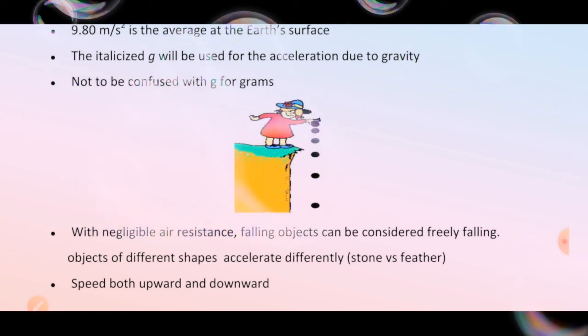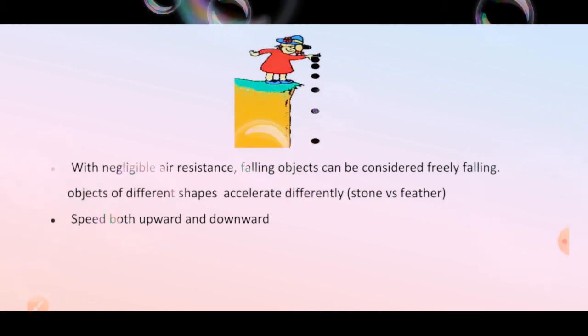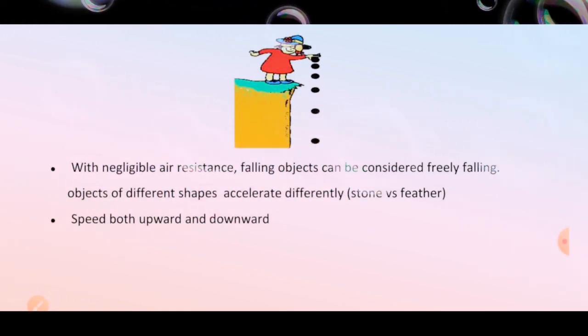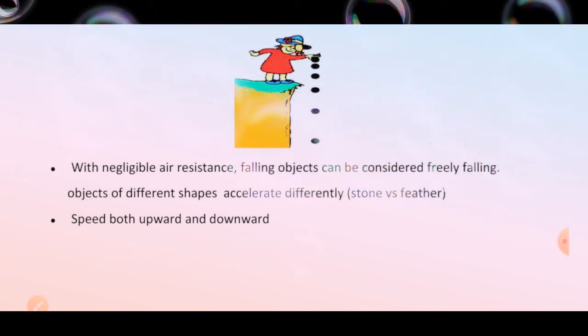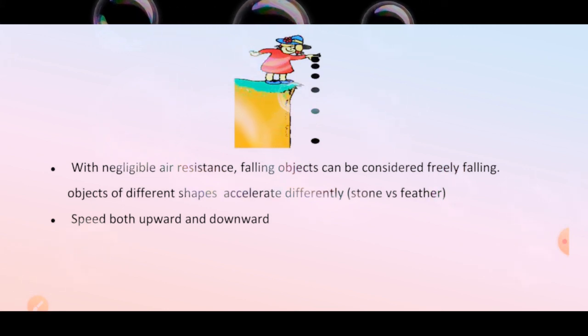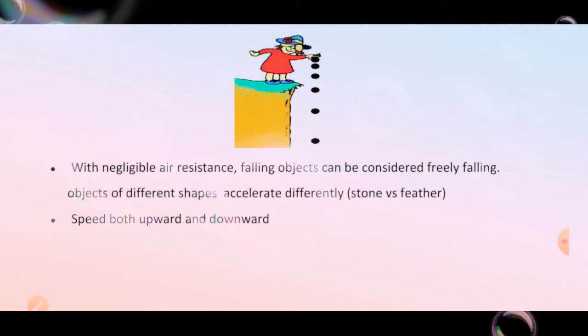With negligible air resistance, falling objects can be considered freely falling. Objects of different shapes accelerate differently, for example, stone versus feather. Speed both upward and downward: either we are moving upward or downward.